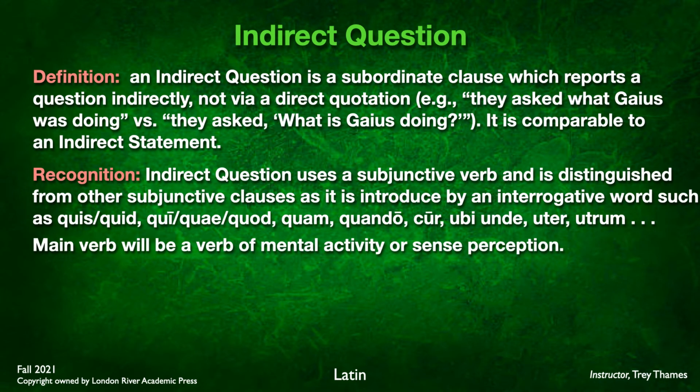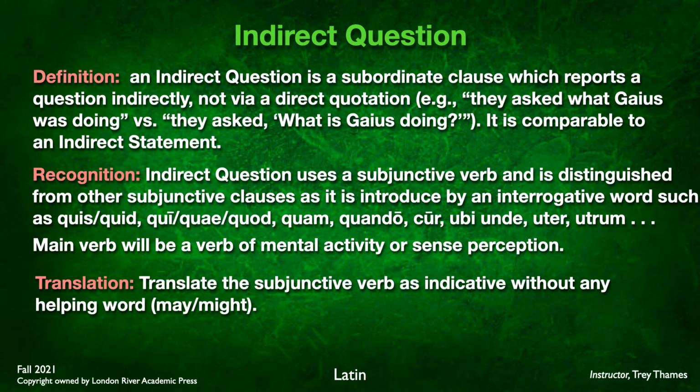One more point here. Main verb, of course, just like the indirect statement, will be a verb of mental activity or sense perception. So that's key. So we recognize the indirect question by the main verb being a verb of mental activity, and then a secondary verb that is subjunctive, and that clause is being introduced by an interrogative word. All right. Translation, we're going to translate that subjunctive verb as if it is indicative. So no may or might or anything like that, just straight indicative according to whatever tense that it's in.